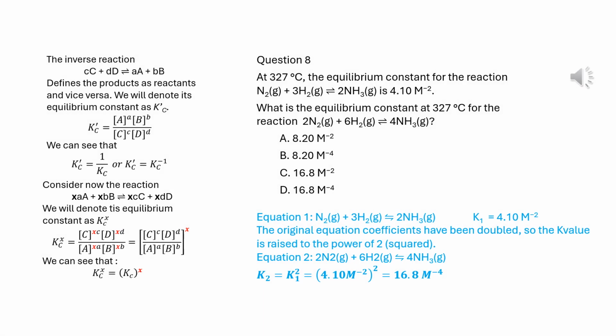This question examines the change in equilibrium constants after a transformation of equations. Since the coefficients of equation 2 are 2 times that of equation 1, its equilibrium constant should be raised to the power of 2. Therefore, the correct answer is D. Please note C. The value of C is the same as D, but its units are incorrect because the units of the equilibrium constant also should be squared.